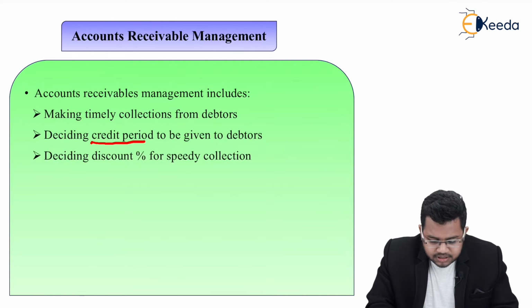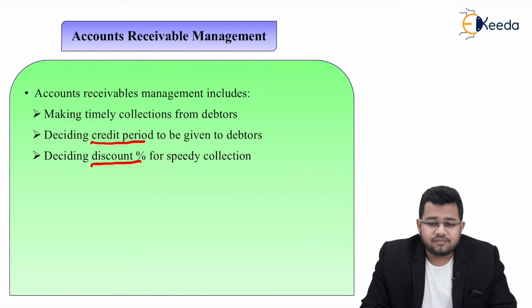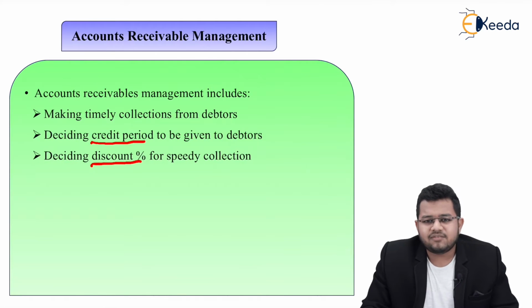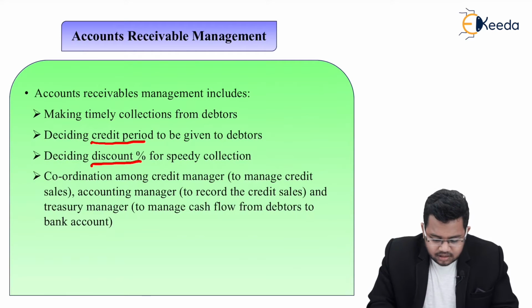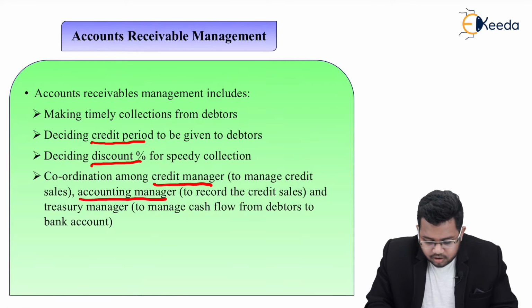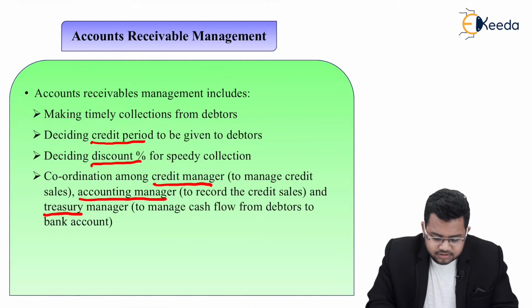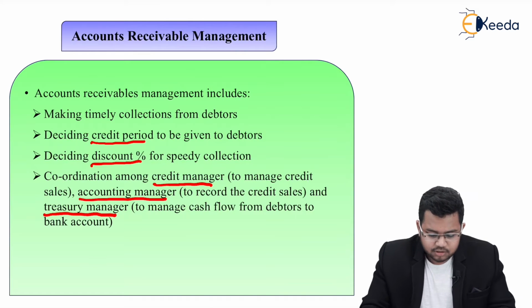Deciding the discount percentage for speedy collection. If I want my money today itself and I don't want to wait for 30 days, I can give him a percentage discount. Let's say if you want to pay in 30 days, it is fine. But if you pay on the 10th day, I will give you 2% discount, something like that. Coordination among the credit manager to manage credit sales, accounting manager to record the credit sales, and treasury manager to manage the cash flow from debtors to bank account. So basically you need some coordination between credit manager, accounting manager and the treasury manager.